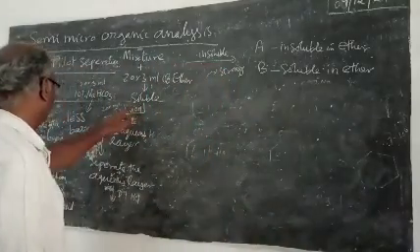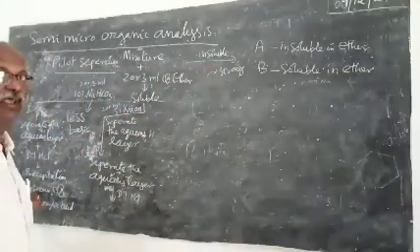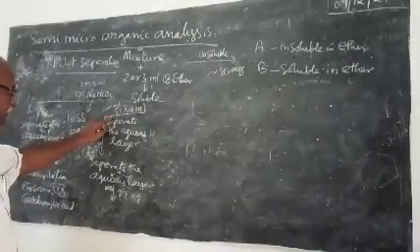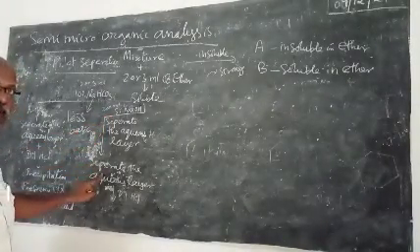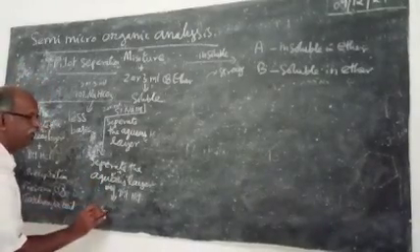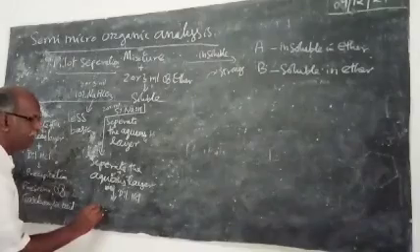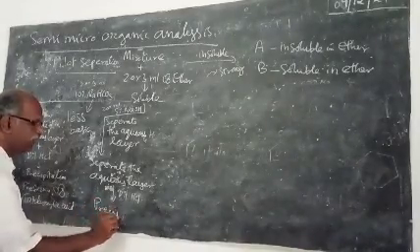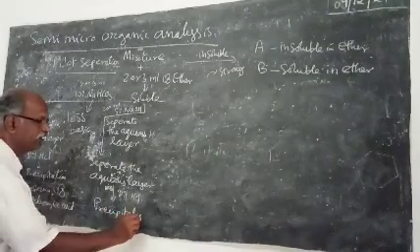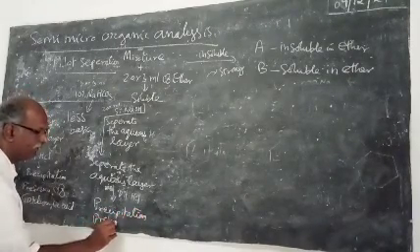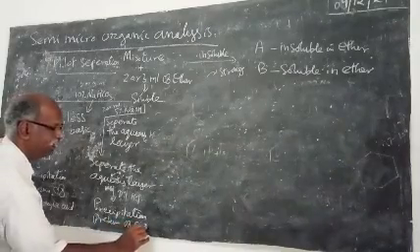So if the mixture is not giving any precipitation in the sodium bicarbonate layer, then add 5% sodium hydroxide, separate the aqueous layer, neutralize it with the dilute acid. If you get a precipitation, it shows the presence of phenolic compounds.